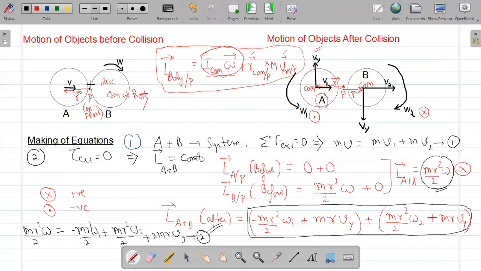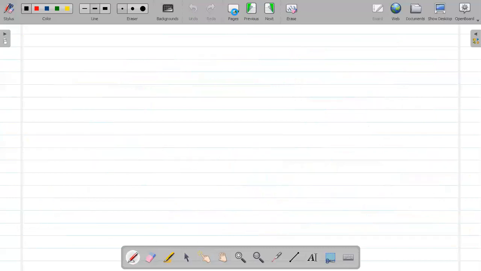So these two equations we have obtained. More equations are required to solve the unknowns. Now, the third equation.